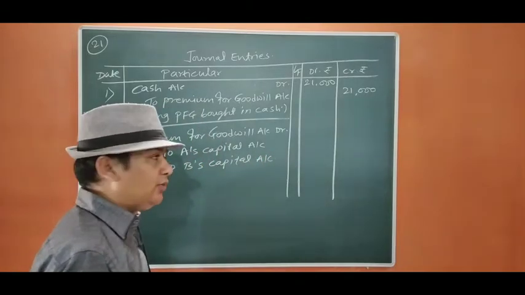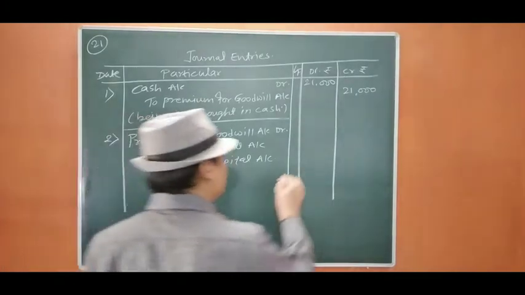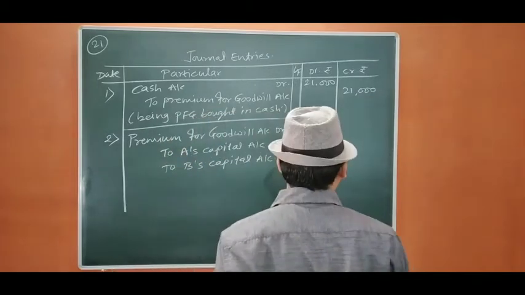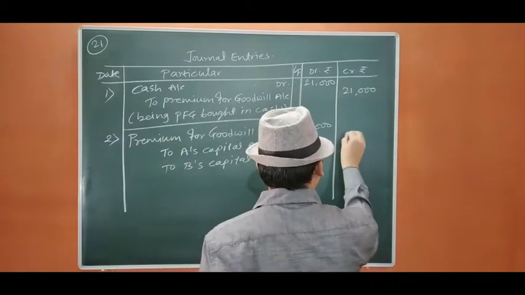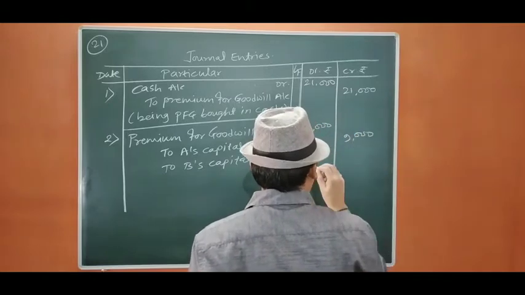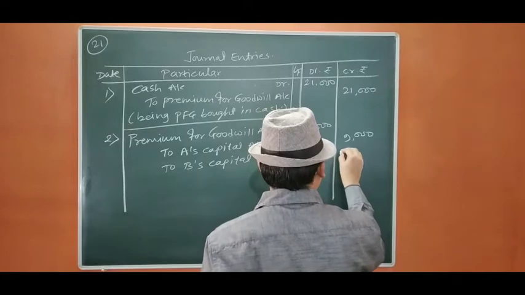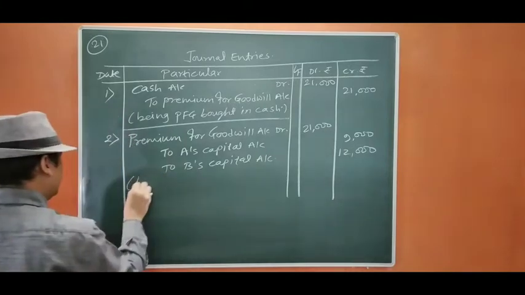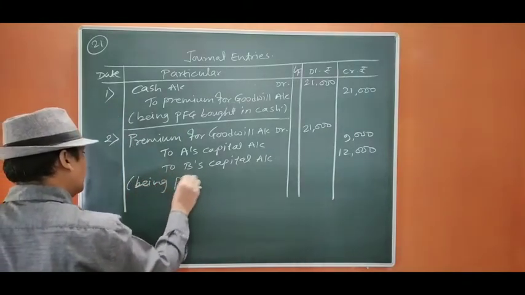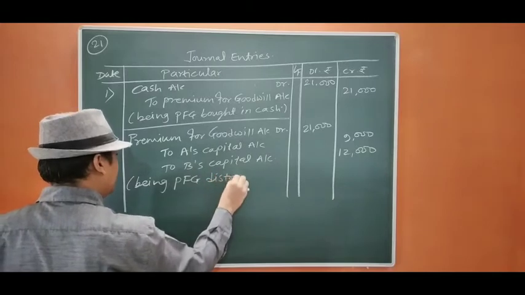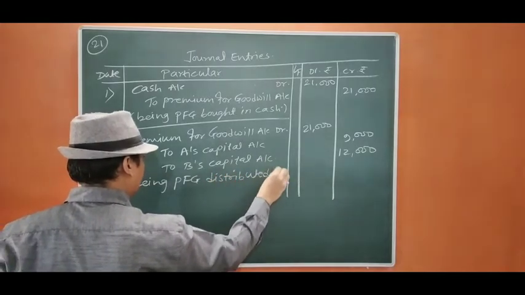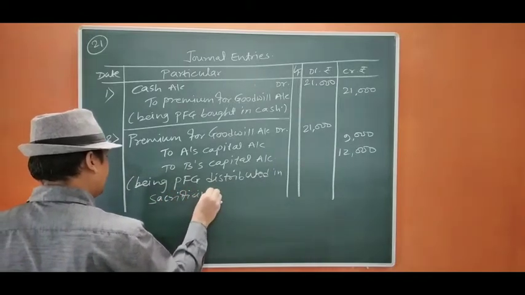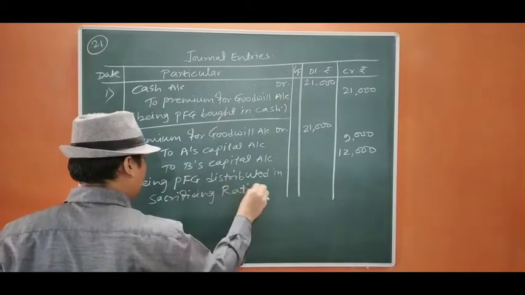That means we are not going to withdraw the amount. Okay, so both the entries will be passed. 3 plus 4 will be 7, 7 3s are 21, 3 3s are 9, and 3 4s are 12. Being premium for goodwill distributed in sacrificing ratio. Okay, these are the entries.